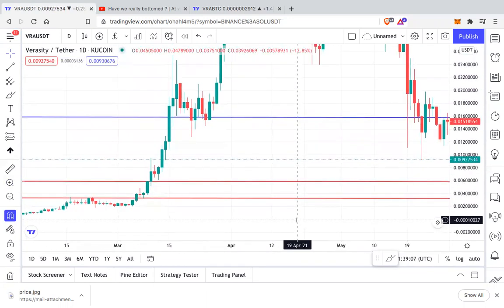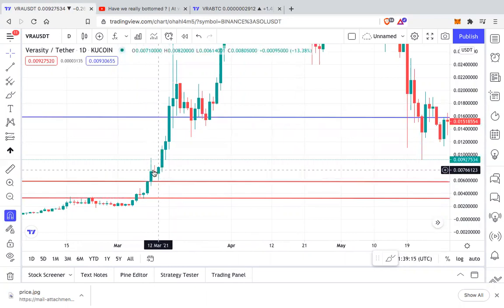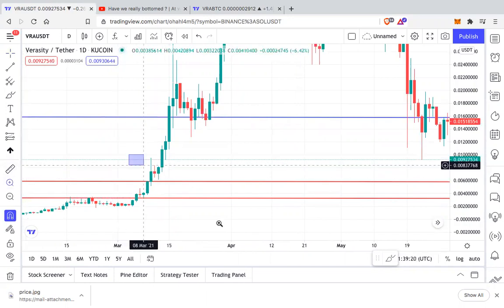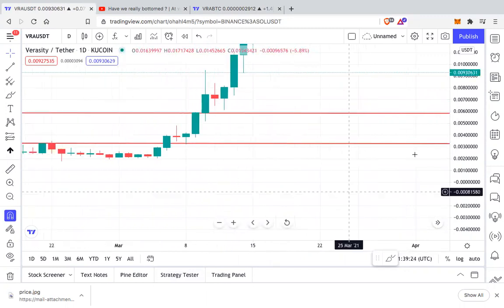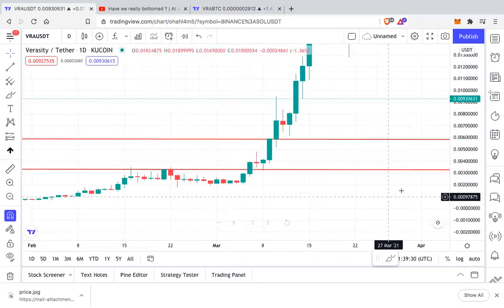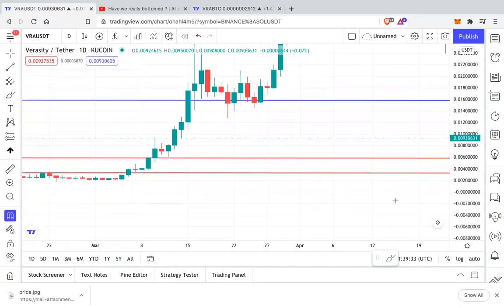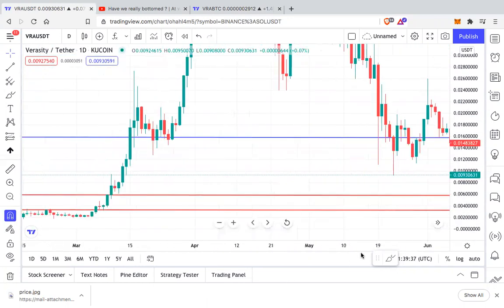I'll zoom in. We can see VRA had a very amazing breakout and a great impulse wave where it had a very small support over here of just 3 days. There are 3 daily candles in which there is one red candle. Can you see this? So this support is from 0.009 to 0.005, and that's where currently VRA is getting bounce from.